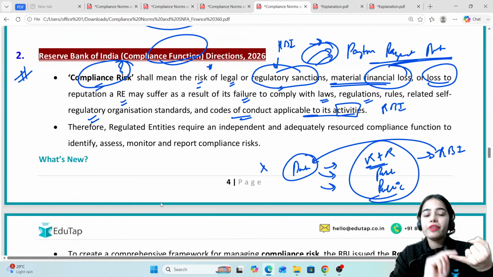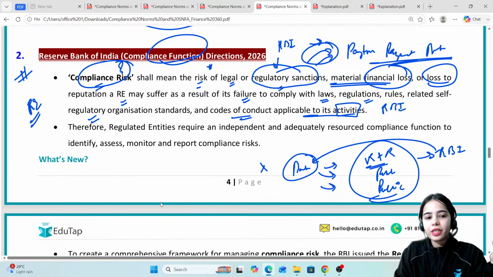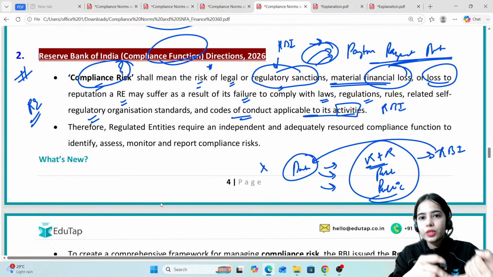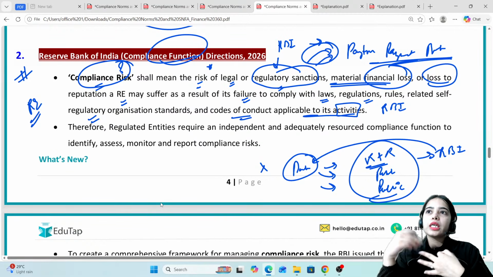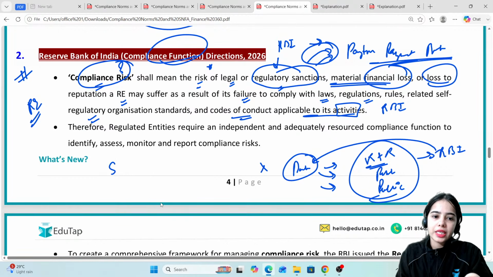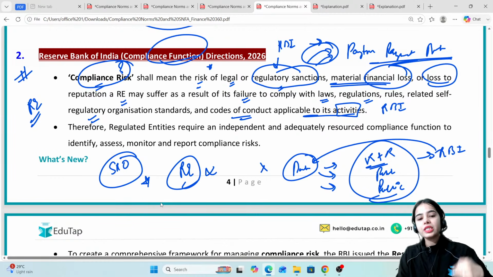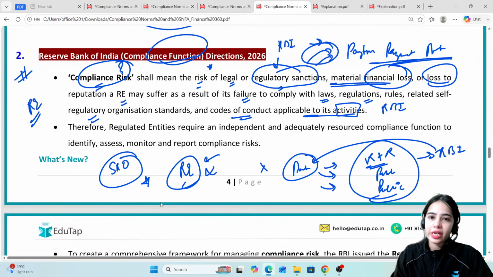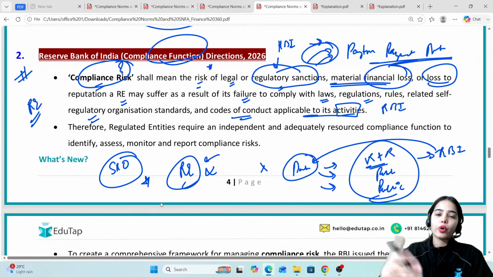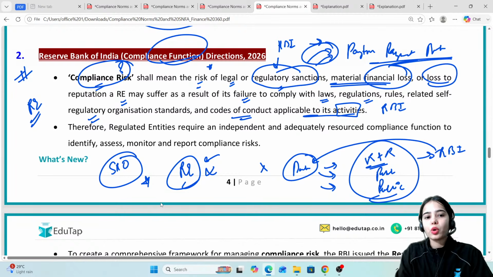So if the regulated entity that is regulated by the RBI is not following the rules and regulations of the RBI, the laws, or the rules set by the self-regulatory organization, the SRO, under the RBI, that means it is under compliance risk. It can be imposed with regulatory sanctions, legal sanctions. It might have financial loss because of not following the rules and regulations. It might have loss to reputation.